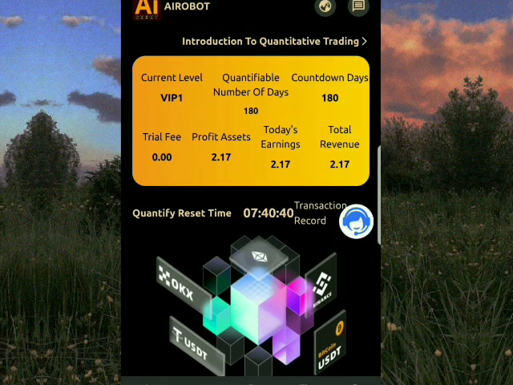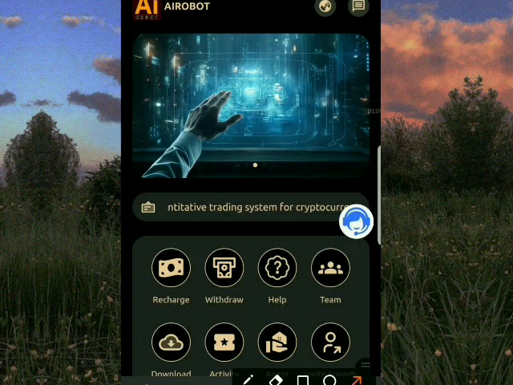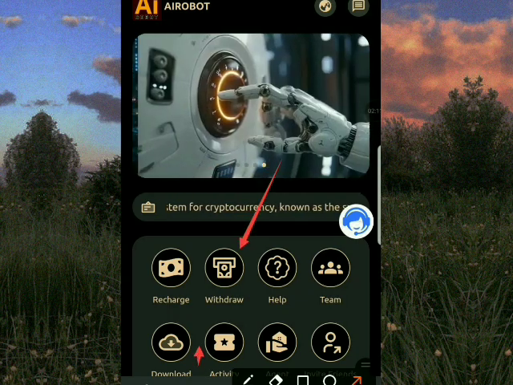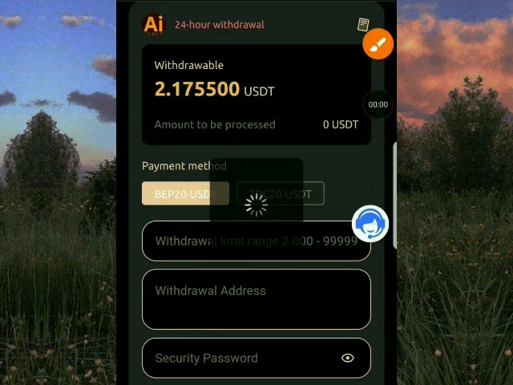So stay tuned as we withdraw this money. You can see now it has reflected in the dashboard. My profit asset now is 2.17. Today's earning 2.17, total revenue 2.17. Remember before it was 0.00, to show you that this platform is legit. So quickly, what we just have to do is click on withdrawal, because we'll be withdrawing this live. Join me as I withdraw it live into my Trust Wallet.